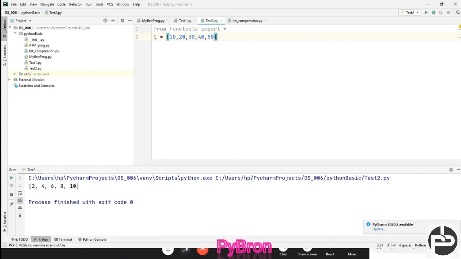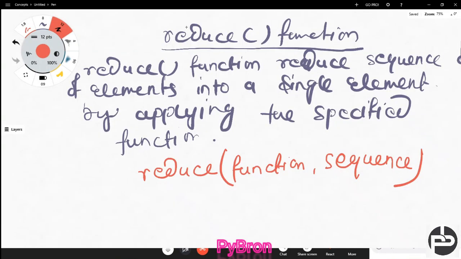And now what I'm going to do, try to understand. I'm going to create one result, and inside of result I'm going to call the reduce function. What is the definition of reduce? Just try to understand. The reduce function reduces the sequence of elements into a single element.